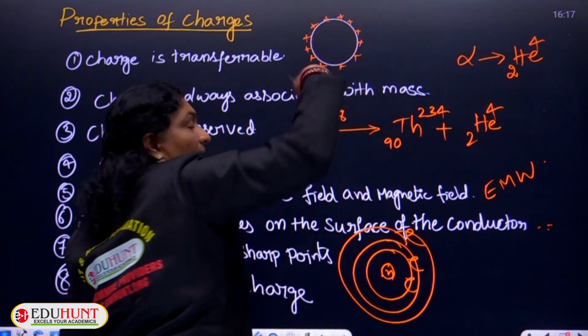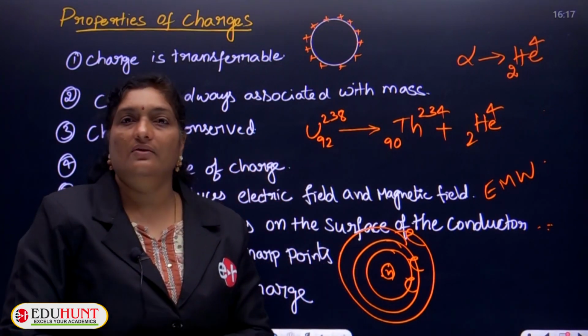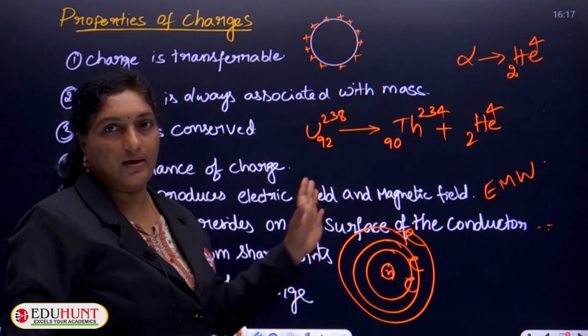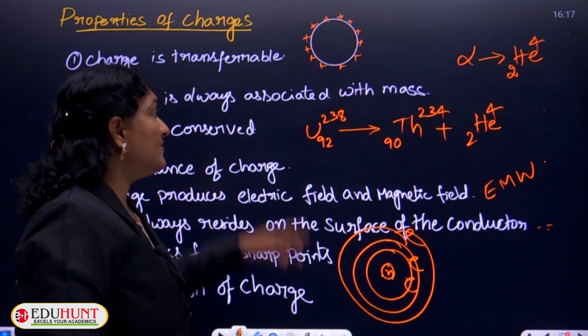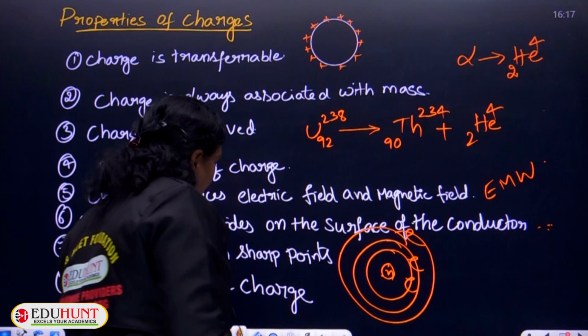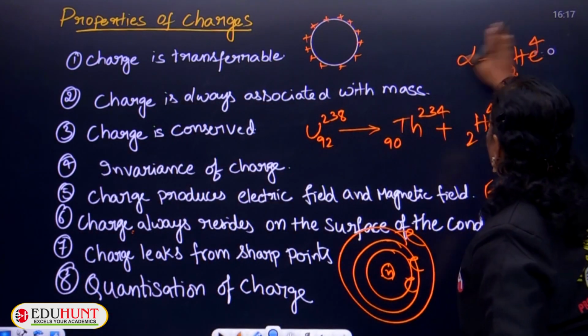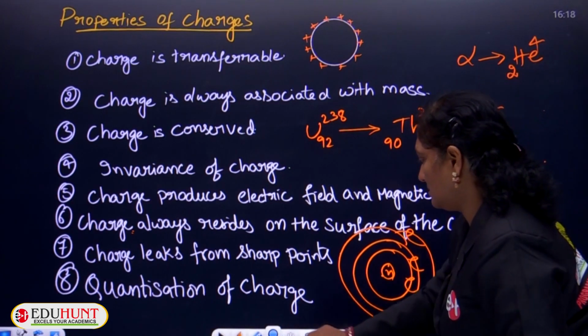Because apart from that, they can't leave the surface. So, they will be residing on the outer surface area of the given body, if this happens to be a charged hollow sphere. Similarly, if you consider one more